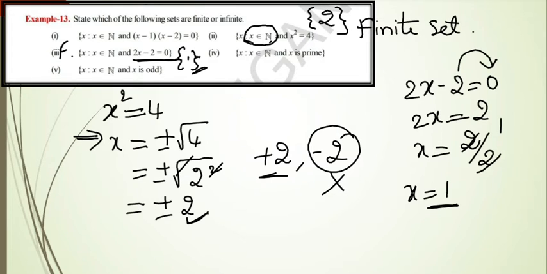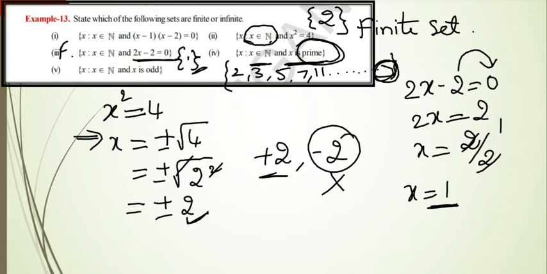Okay, and x belongs to N, x is a prime number. So observe that prime numbers means we know that 2, 3, 5, 7, 11, like this. So many prime numbers are there. We don't know the last prime number. Here the condition is not given where we have to stop. So endless are there. So this is an infinite set.